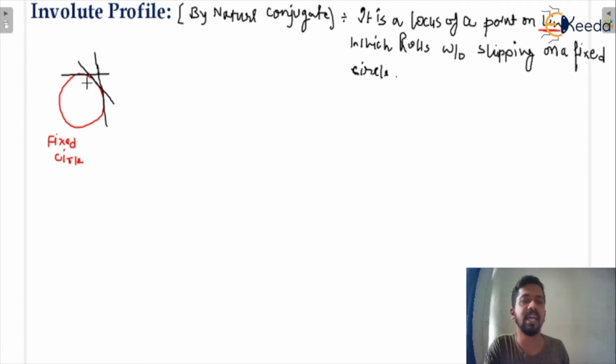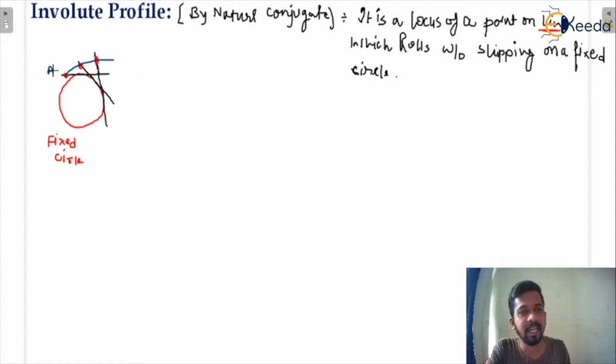So basically this is a line which rolls without slipping on a fixed circle, but the involute profile is the locus of a point. That means you can consider any point on that line, and whatever the locus of that point on the line is, that would be the involute profile. So this would be like that and like that. When you join these points, you will get the involute profile like that.